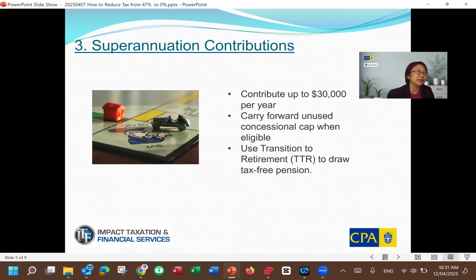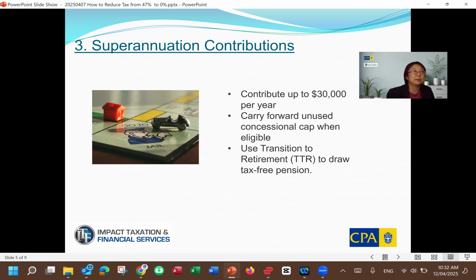All right, number 3, superannuation contributions. So if you can contribute up to 30K per year, okay, try to do that if it doesn't impact your short-term financial goals. Okay, that's the current threshold or cap for the concessional super contribution. And then you can potentially use the carry forward of unused concessional cap as well. Yeah, up to 5 years.